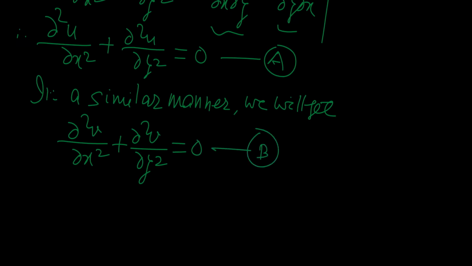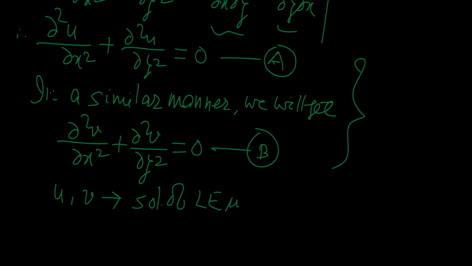So what we see from these two equations? We simply see that u and v both are solutions of the Laplace equation in two dimensions.